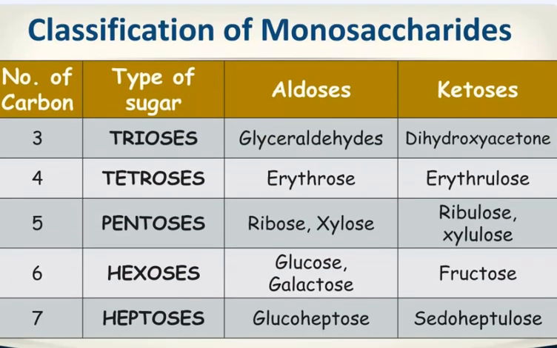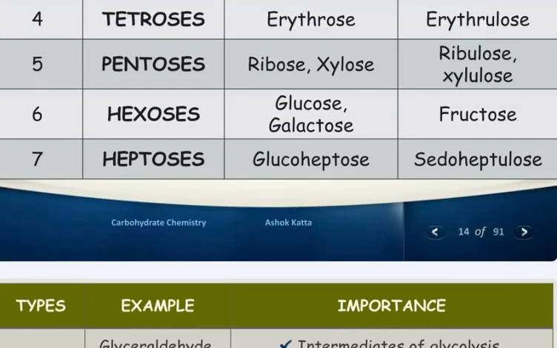Friends, classification of monosaccharide: trioses, tetroses, pentoses, hexoses, heptoses; glyceraldehyde, erythrose, ribose, xylose, glucose, galactose, glucoheptose. Ketoses: dihydroxyacetone, erythrulose, ribulose, xylulose, fructose and sedoheptulose.